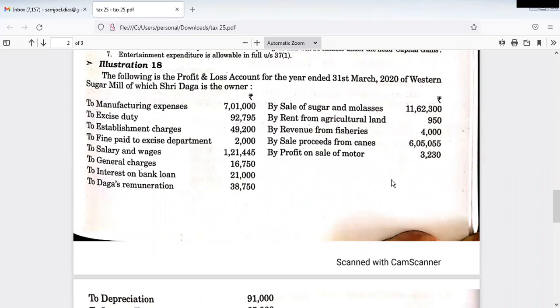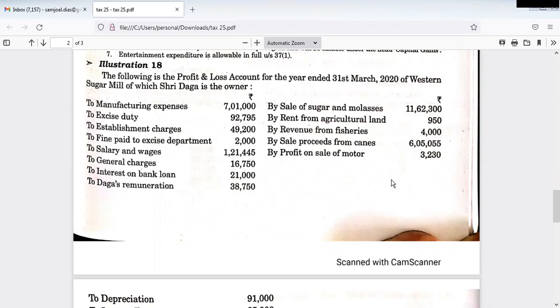Today we are going to discuss another problem on income from business. The problem is like this. The following is the profit and loss account for the year ended 31st March 2020 of Western Sugar Mill, of which Sri Daga is the owner.